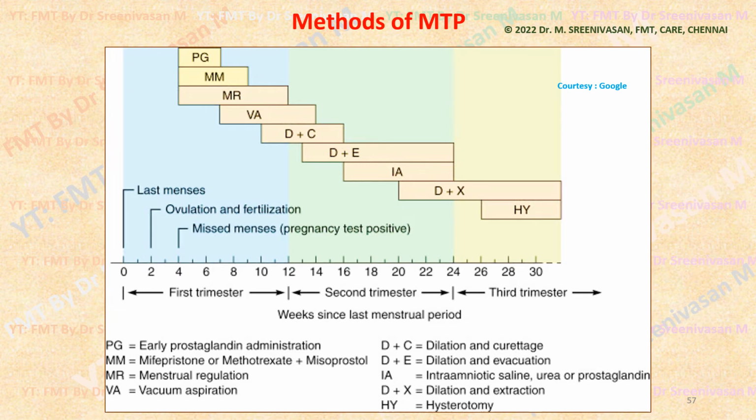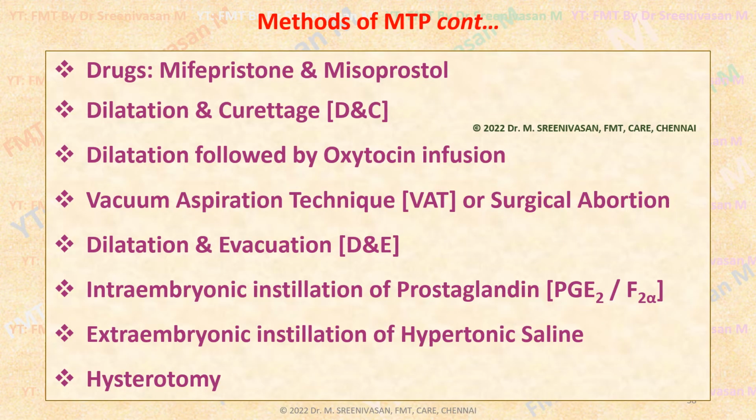Then in the later stages of pregnancy, dilatation and extraction, and in the most advanced stage, hysterectomy, which is similar to cesarean section, is employed. So these are the general methods used by skilled abortionists or professionals who are conducting MTP as per MTP rules. These are the medically approved methods, medical and surgical, for conducting MTP.